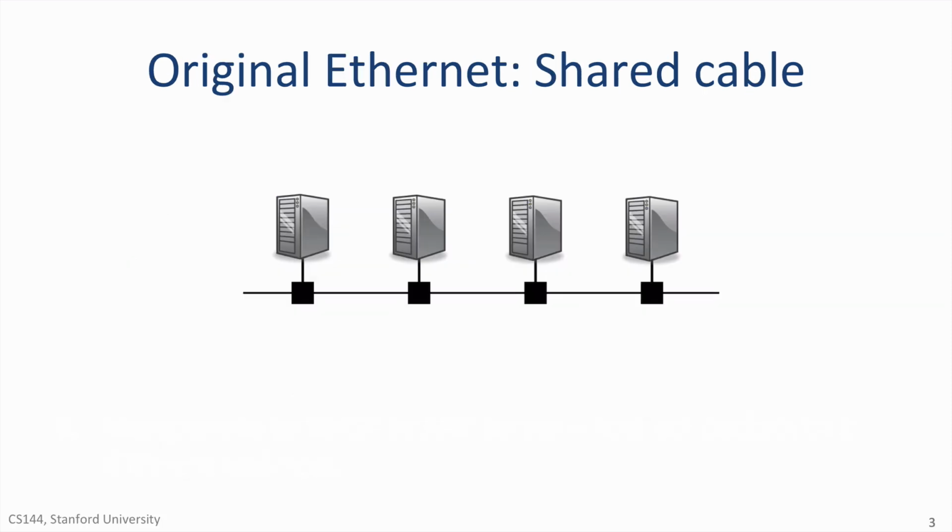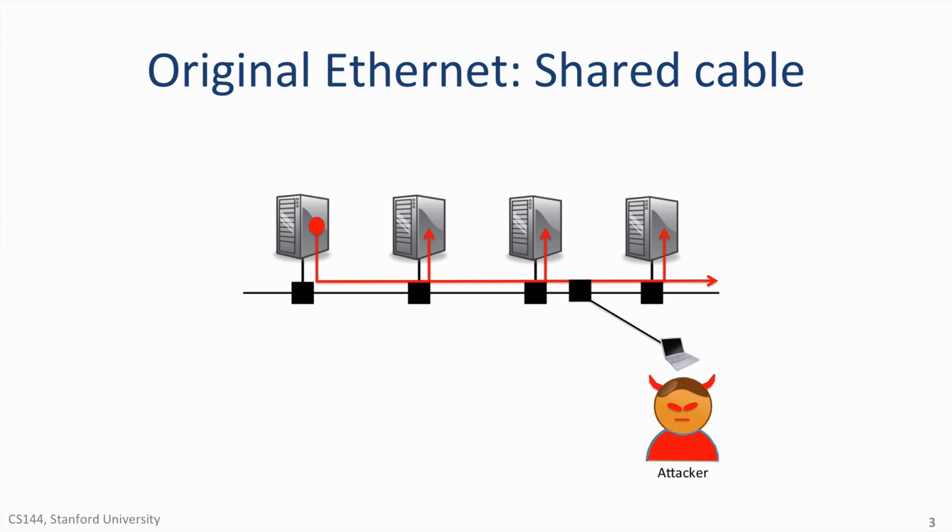As I said, eavesdropping is very easy when packets are broadcast onto a shared medium. Just like Wi-Fi packets are broadcast into the air for everyone to hear, the earliest versions of Ethernet broadcast packets on a common cable attached to all the end hosts. Eavesdropping was easy in this kind of network that shares a single broadcast communication channel.